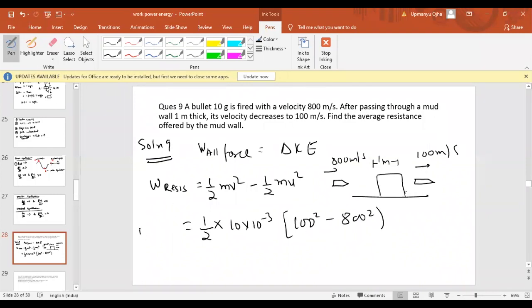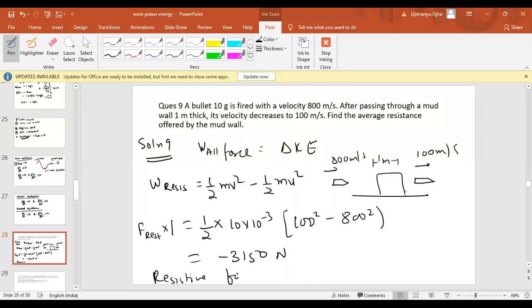Work done by the resistive force will be equal to the resistive force into displacement. Okay, now how much displacement is there? 1 meter. Okay, fine. So if you solve this, we'll get the answer somewhere around minus 3150 Newton. So why are we writing minus? Because it is a resistive force, so the displacement and force direction would be opposite. So the resistive force will come as 3150 Newton. I hope you all got the answer for this.